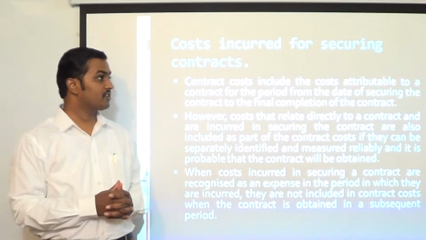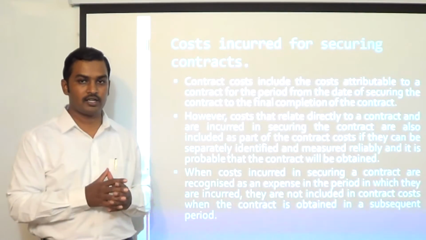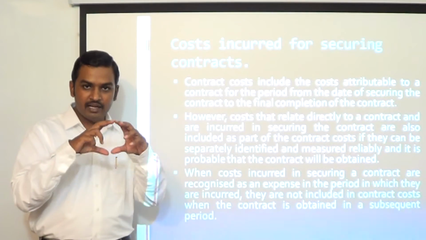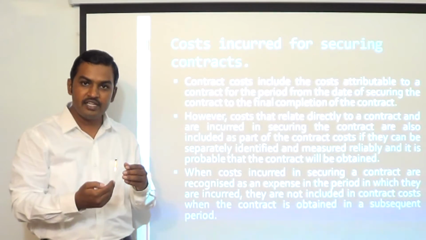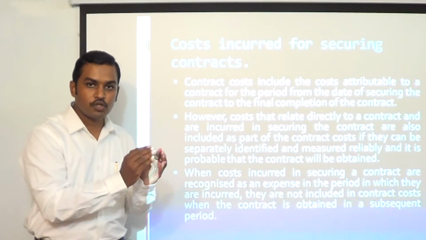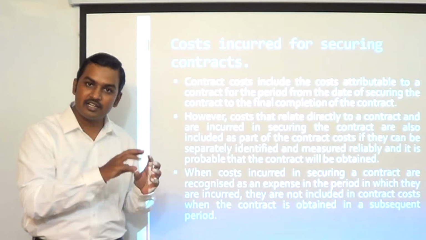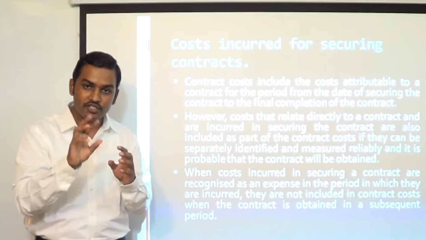Next, costs incurred for securing a contract. Let us say a company is incurring some costs for securing a contract. If the cost can be identified, if it can be reliably measured, and it is probable that the contract would be received, in such cases, such costs can be considered as part of construction costs. Okay, you can consider it as part of contract cost. You can debit it to P&L account. You can debit it to the construction contract.